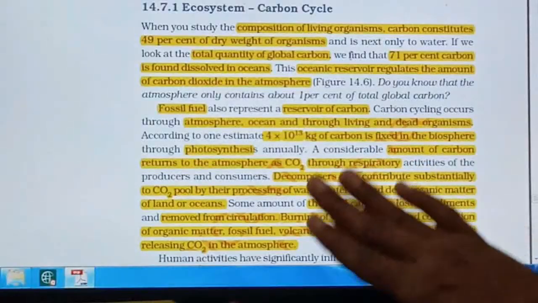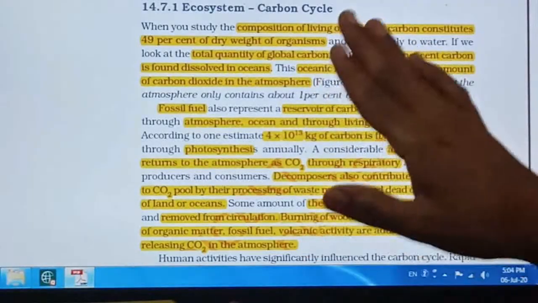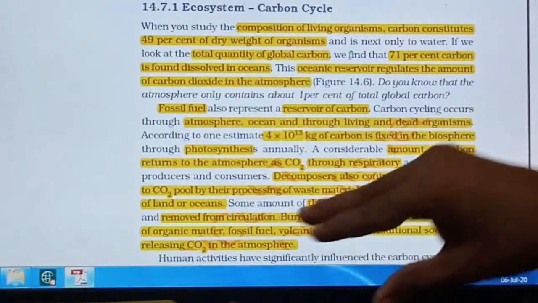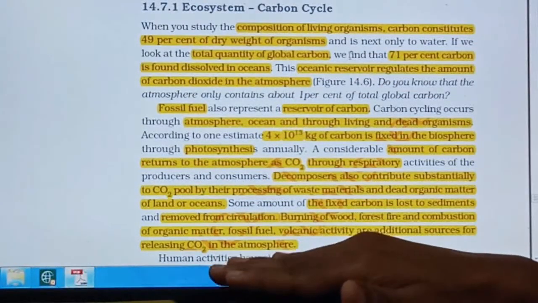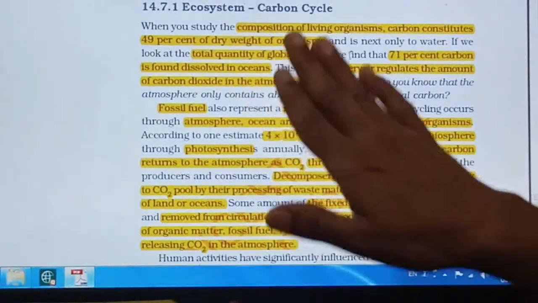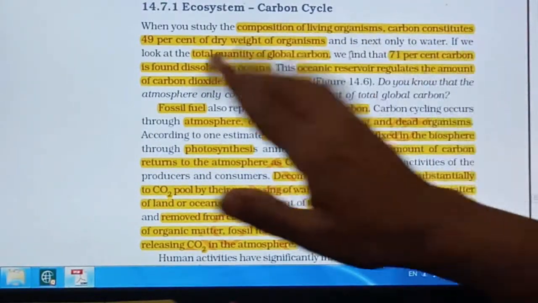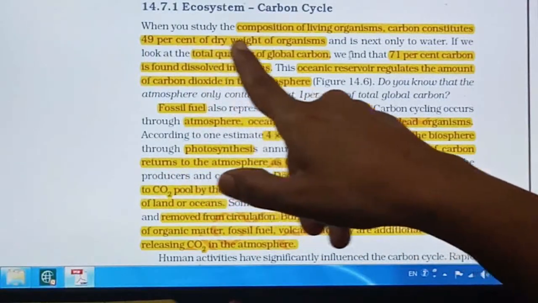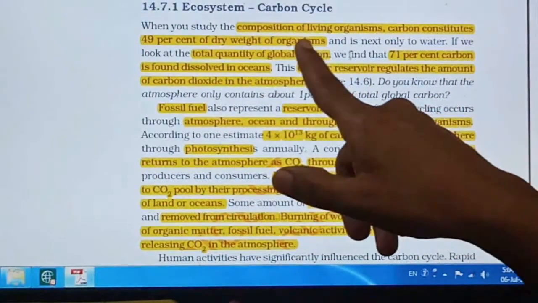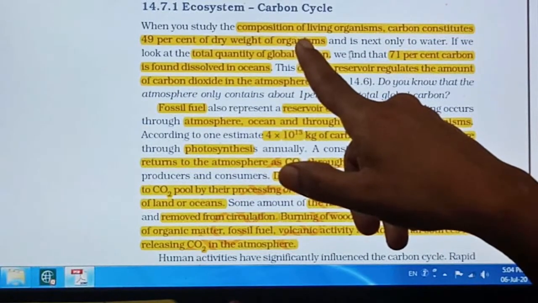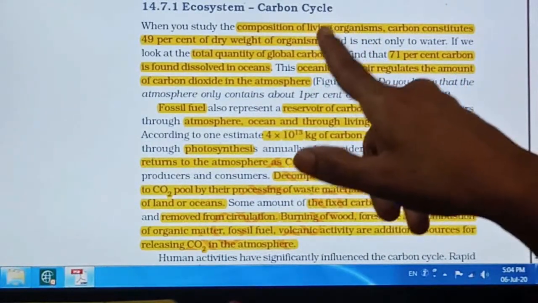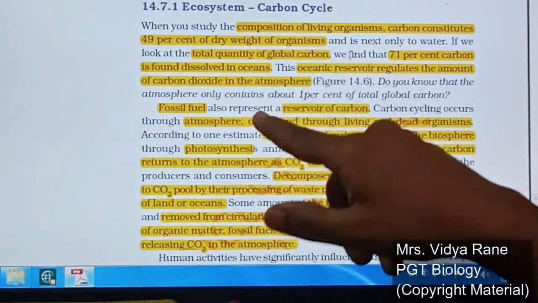So that time you can explain with the carbon dioxide, right? So this is what about the carbon dioxide cycle. Whatever carbon cycle we have seen just now in the form of diagram, some description related to that is given over here. See here, composition of the living organism. In that, carbon constituents are there, about 49% of the dry weight of an organism. Means it is nearly about 50%. A huge amount of carbon is found in the living organism.